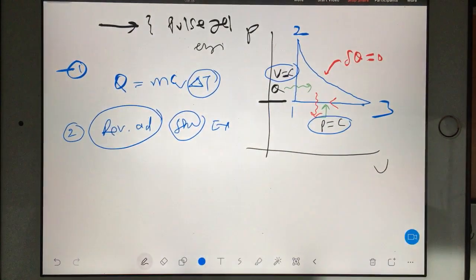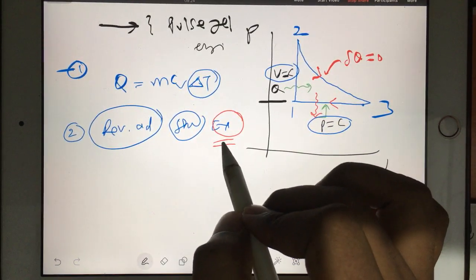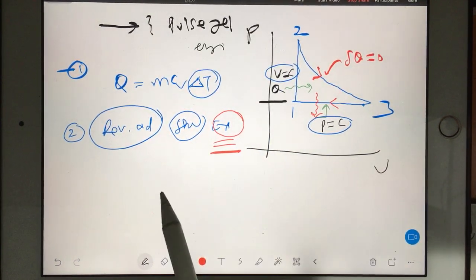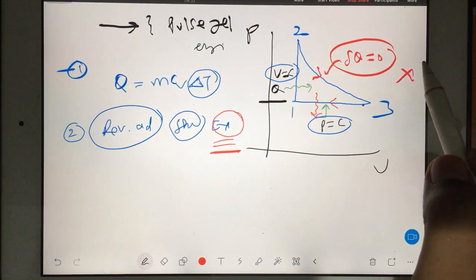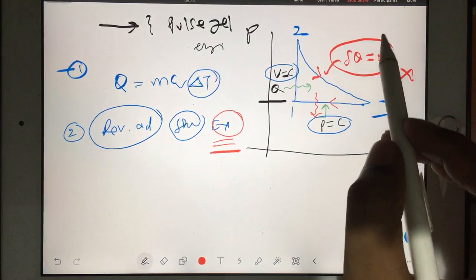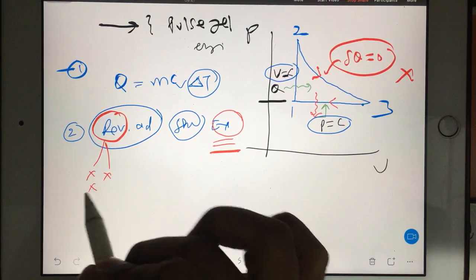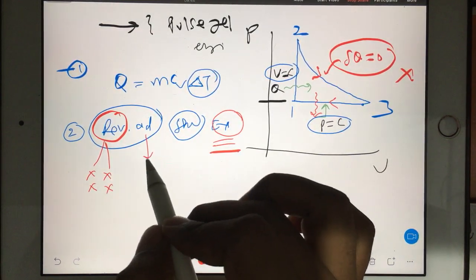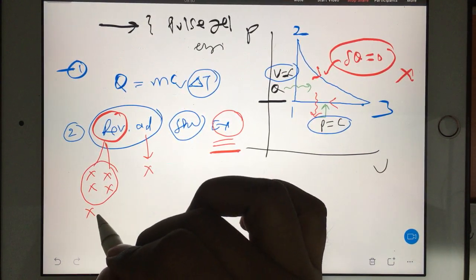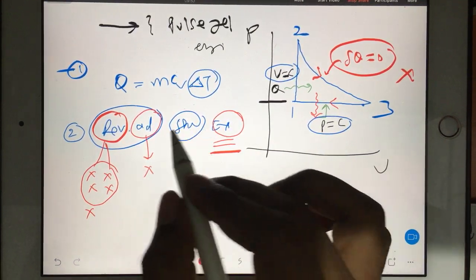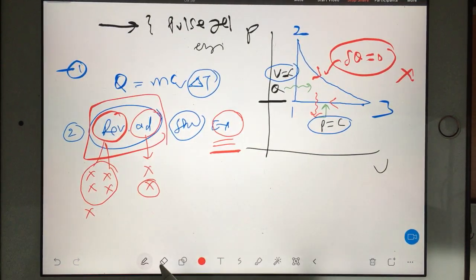Here you have expansion because volume is increasing, like this. And remember, when volume is increasing, temperature will decrease, because you are not supplying heat, so there is no chance of increment in the temperature. Anyway, because it is reversible, we will not talk about friction. No friction, there is no cause to produce irreversibility. And because it is adiabatic, there is no heat transfer, so there is no chance of entropy change. So that's why it is isentropic process.